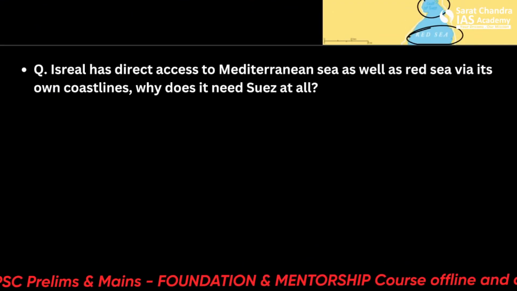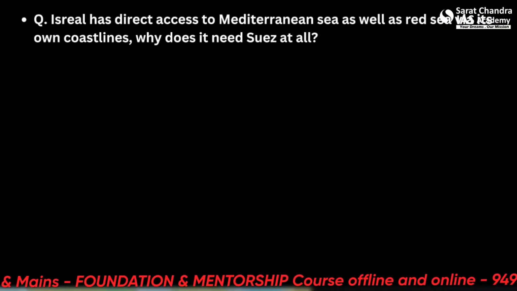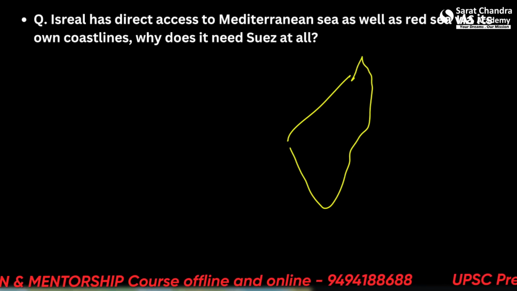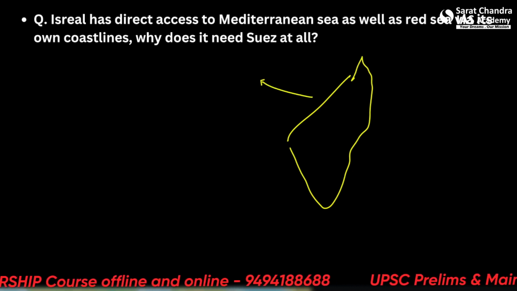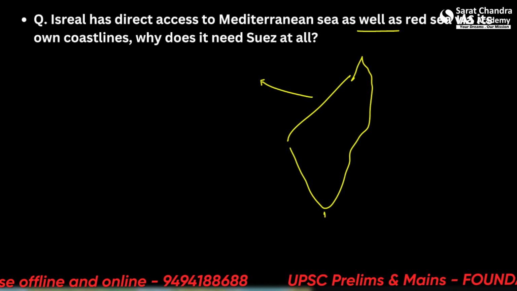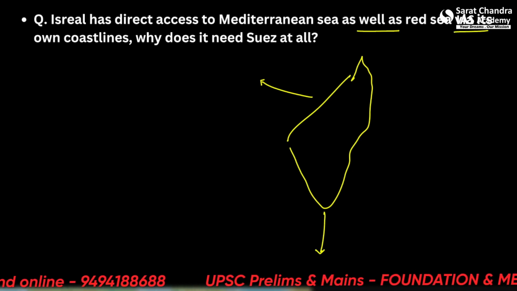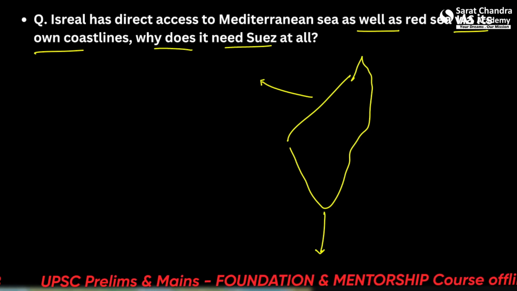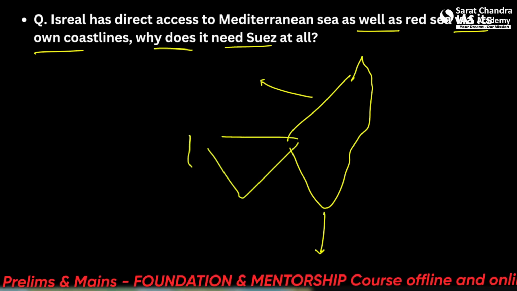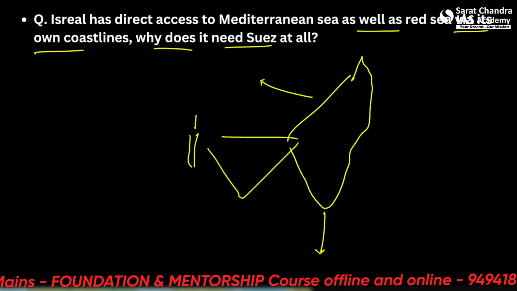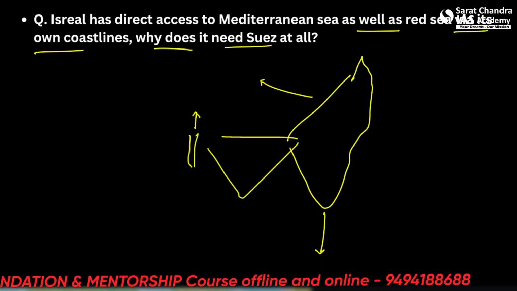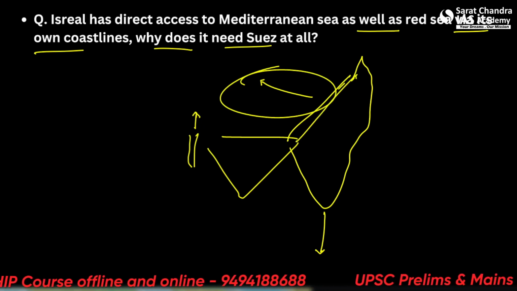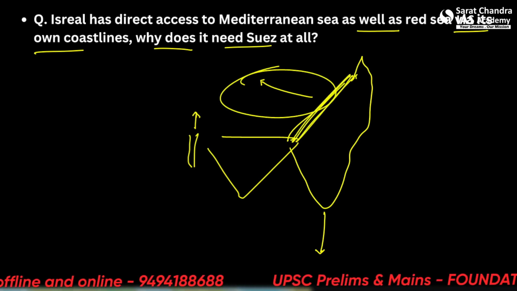Now, the question arises that Israel has direct access to the Mediterranean Sea. This is, let's say, Israel, and it has direct access to the Mediterranean Sea as well as the Red Sea. This is the Red Sea via its own coastlines. Why does it need the Suez Canal at all? The Suez Canal is here, let's say, after the Sinai Peninsula. So why does it at all need the Suez Canal? So the first thing is, Israel does not actually need the Suez Canal to function. It has a very large coastline and it can do all its operations via here.